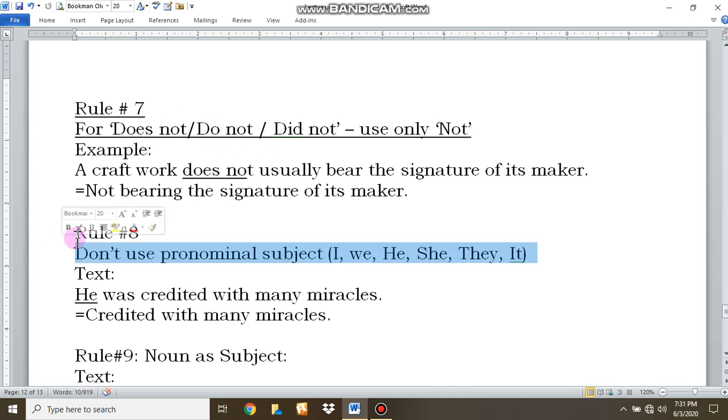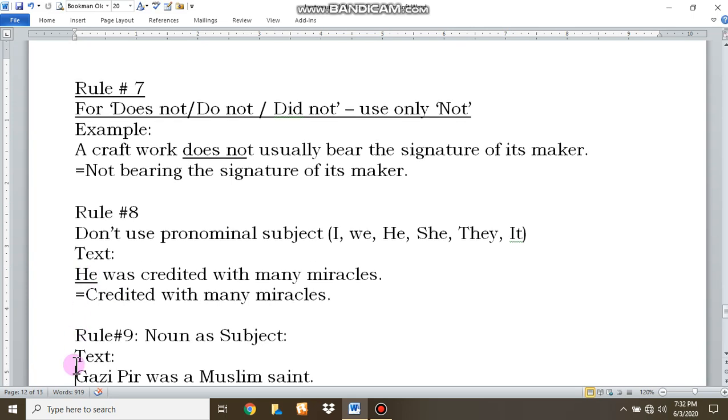Number 8. Don't use pronominal subject. That means if you find these subjects at the beginning of your sentence, don't use them. See the text. He was credited with many miracles. Your answer will be only credited with many miracles. Don't write he.